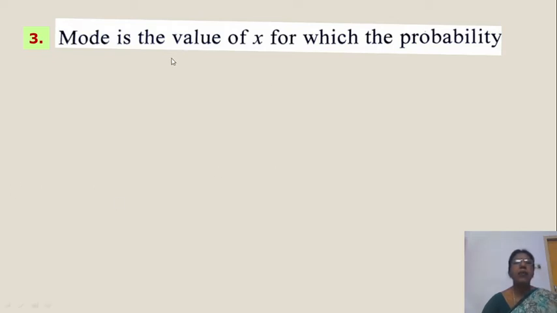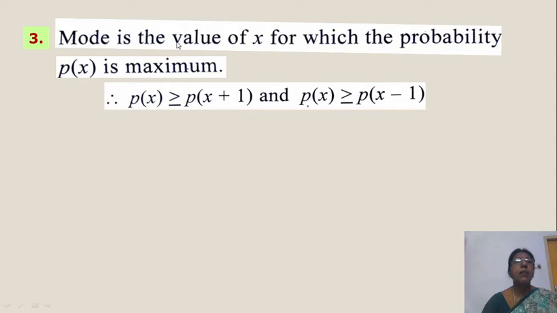Now mode. What is mode? By definition of mode, mode is the value of x for which the probability p of x is maximum. For which p of x is maximum. A variable for which the probability is maximum, that variable value is treated as mode. Mode is the value of x for which the probability p of x is maximum. Okay, and now p of x maximum, I take x as mode.